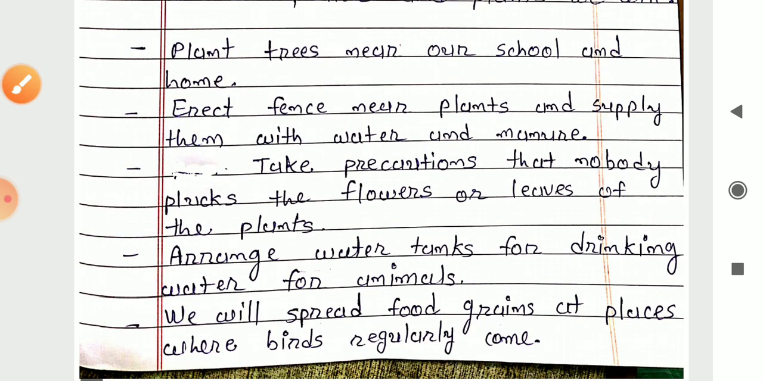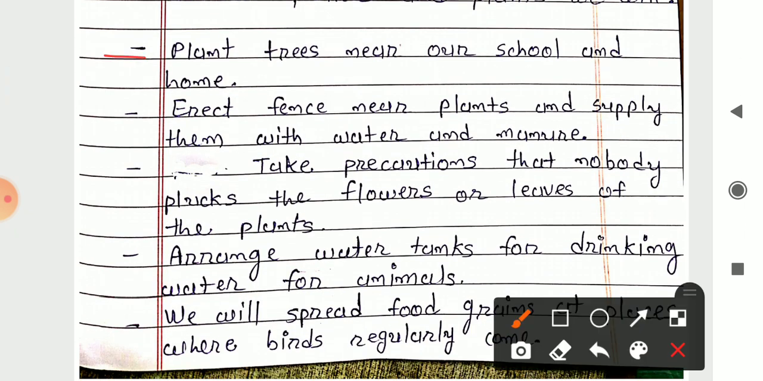So here the first one point is plant trees near our houses and school. We can plant trees near our house or our school to conserve the plants. Then after, erect fence near plants and supply them with water and manure. To conserve this plant or to save this plant, we can make the fence around the plants, and we can supply the water at the regular interval of time, and we can also give them the manure.